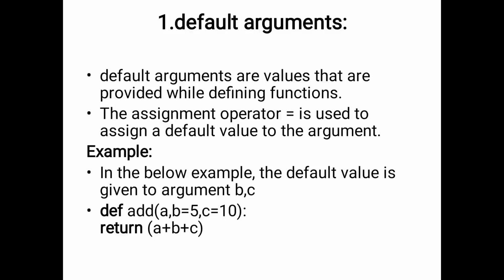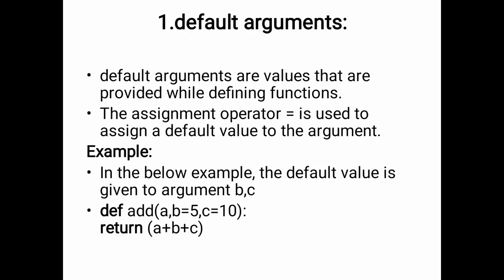The default arguments are values that are provided while defining the function. When we are defining a function, the default arguments are provided using the assignment operator, so we can assign values to the variables in the function definition only. The default arguments become optional during the function call. So the default arguments are optional.